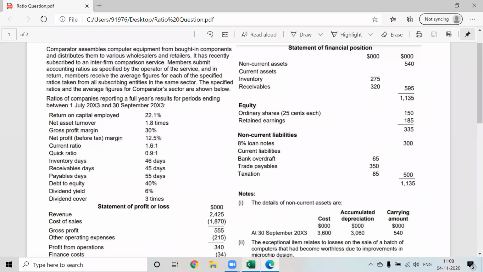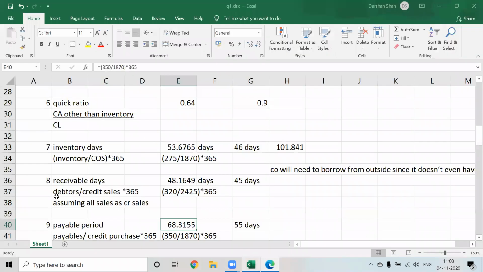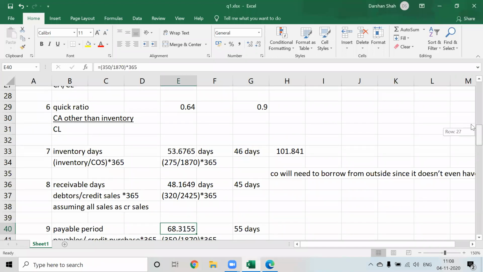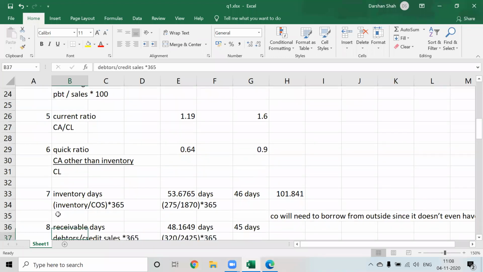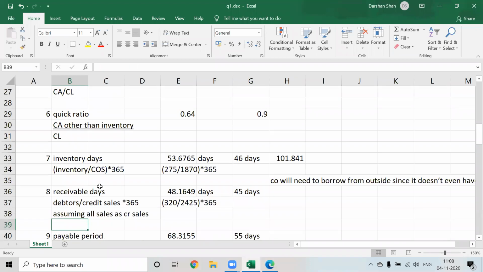So, try to relate one ratio with the other. Try to relate the ratios with the days. In case of liquidity ratios, always remember, you can always try to relate the current ratio and quick ratio with the inventory days, receivable days, and the payable days. Is this clear to everyone? How we related that?